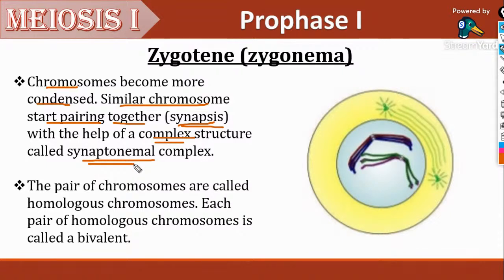So what is the synaptonemal complex? It is a structure that helps in the attachment of these two chromosomes together. We have said that they overlap each other, right? We have said about that. Yes, guys, is the audio breaking?